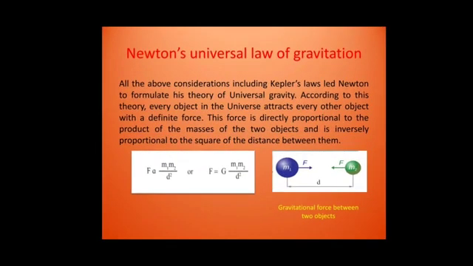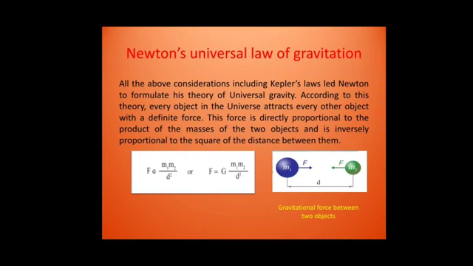Newton's universal law of gravitation. Every object in the universe attracts every other object with a definite force. This force is directly proportional to the product of the masses of the two objects and is inversely proportional to the square of the distance between them. For example, two objects with masses m1 and m2 kept at a distance d from each other.